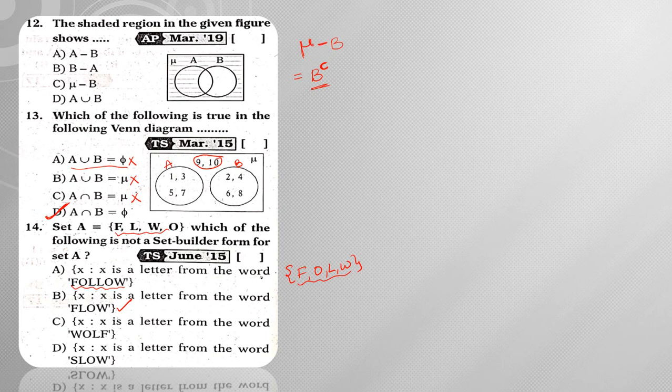Option B is also a set builder form of the given word. But in option D you are having S, which you don't have in the roster form. Hence this is not the set builder form of the given roster form.